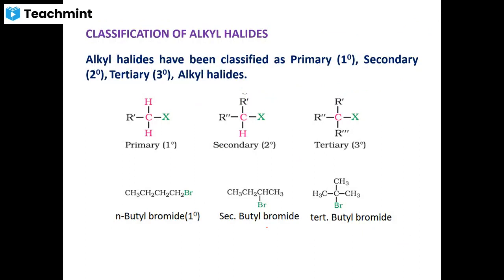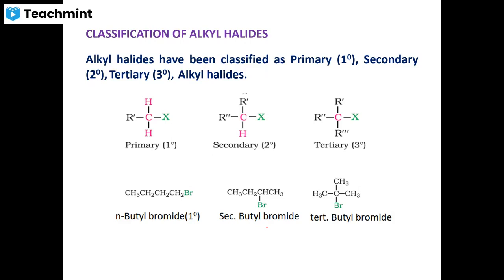Further, these alkyl halides, depending on the type of carbon to which the halogen atom is attached, have been classified as primary, secondary and tertiary alkyl halides.